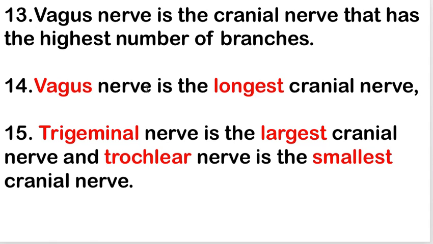Next is vagus nerve is the cranial nerve that has the highest number of branches. Next is vagus nerve is the longest cranial nerve, trigeminal is the largest cranial nerve, and trochlear is the smallest cranial nerve. Please remember that one thing.